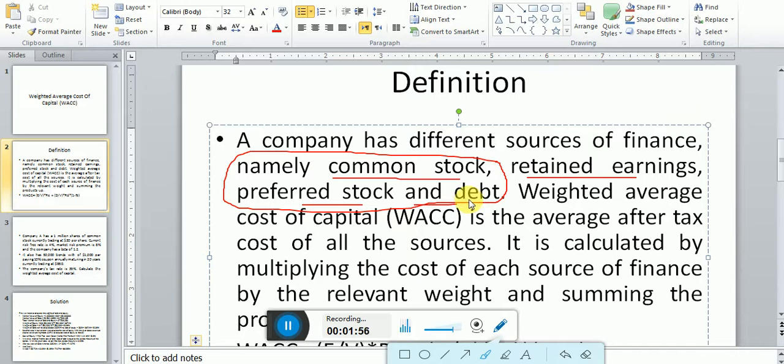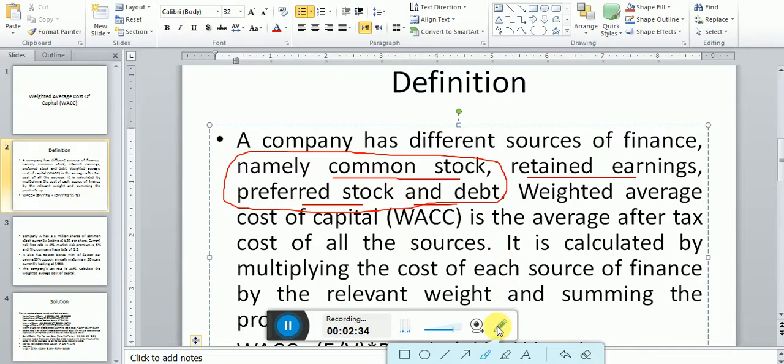If you want to raise funds from creditors in the form of issuing debt securities, short term or long term, we have bonds, T-bills, T-notes, and different types of debt securities. Or you are simply acquiring a loan from banks, so you have to pay what? Interest in return. That is called the cost. So dear students, whatever source you select to raise funds from, you have to pay the cost too, and that is called the cost of capital.